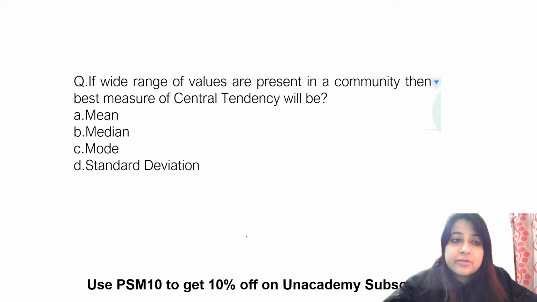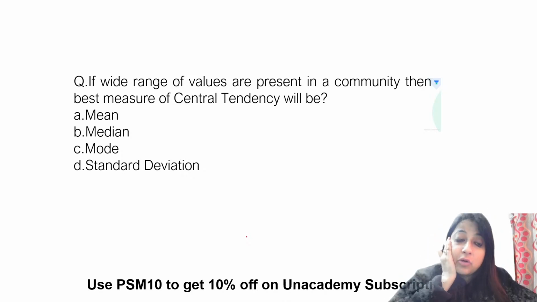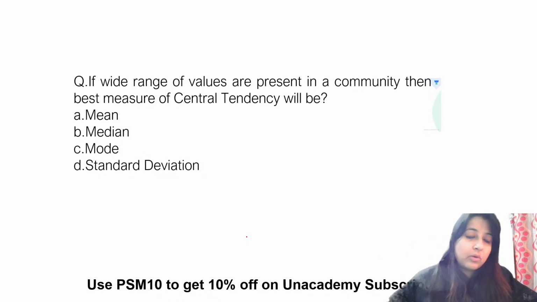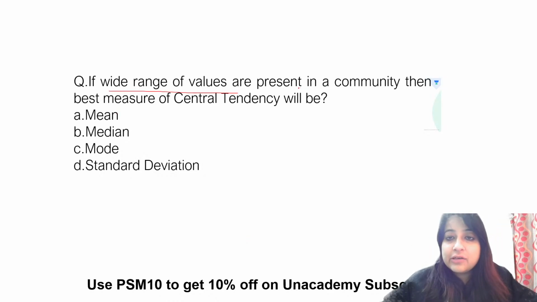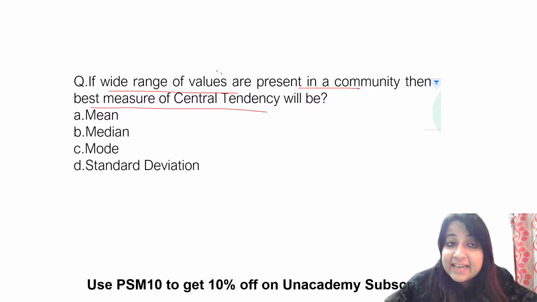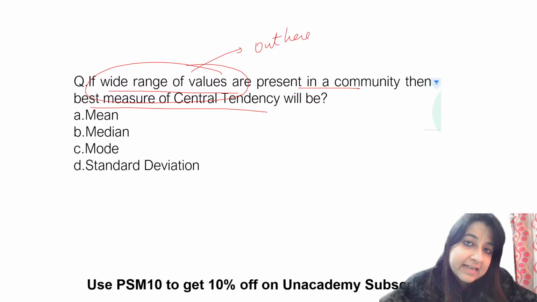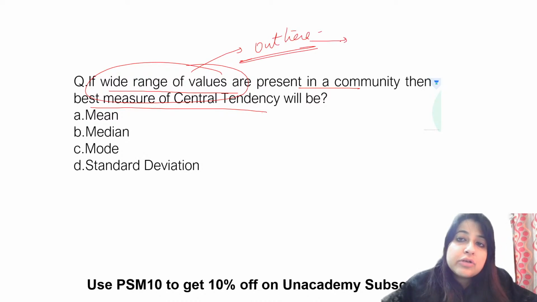Okay, moving to the next question. What is the answer to this? If a wide range of values are present in a community, then the best measure of central tendency is what? This has come last time also, it's a very repeated topic. What do I mean by wide range of values? Wide range of values means outliers are present, and outliers make my data skewed.